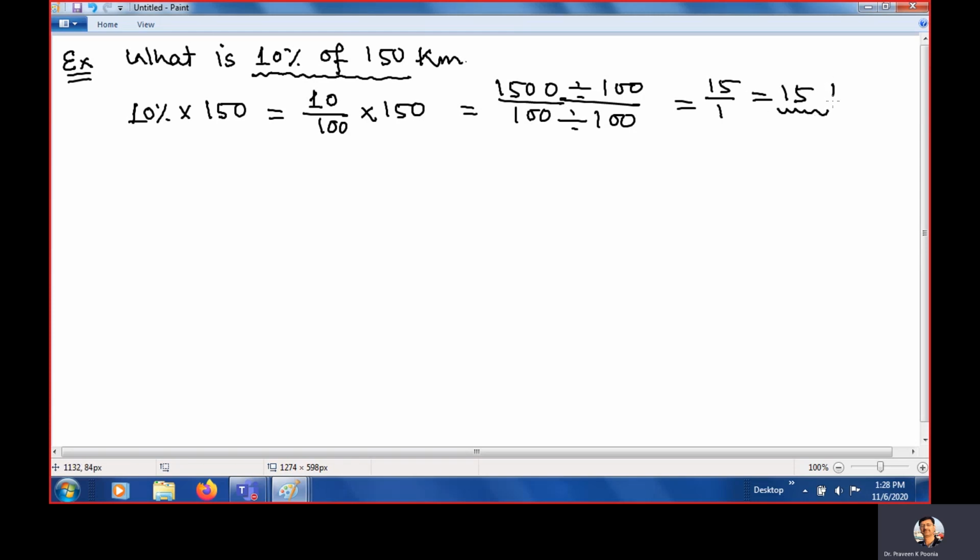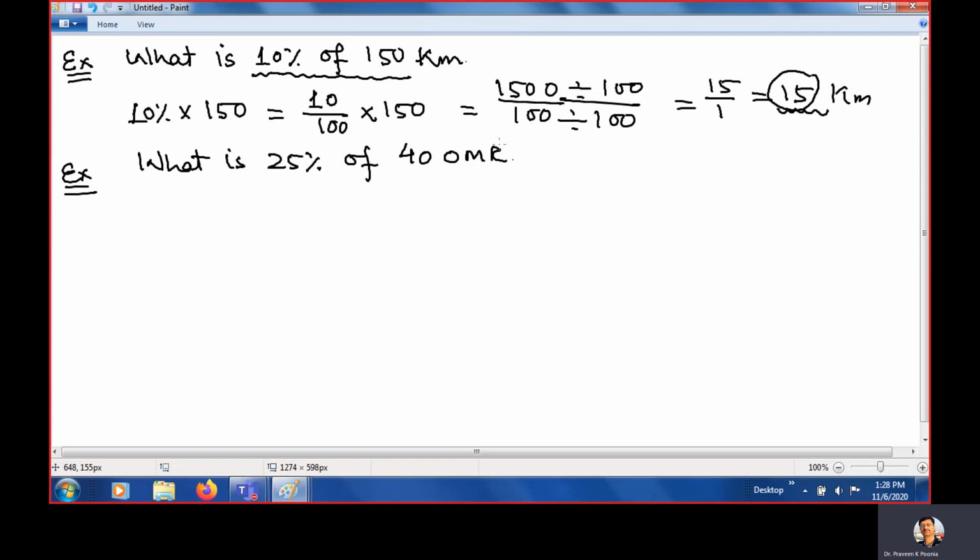So what is the 10% of 150 kilometer? 10% of 150 kilometer is 15 kilometer. Okay. Example number 2. What is 25% of 40 Omani Riyal?